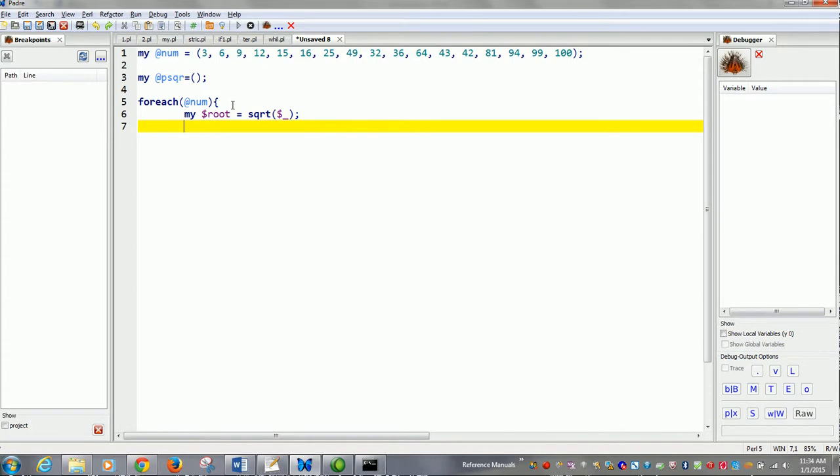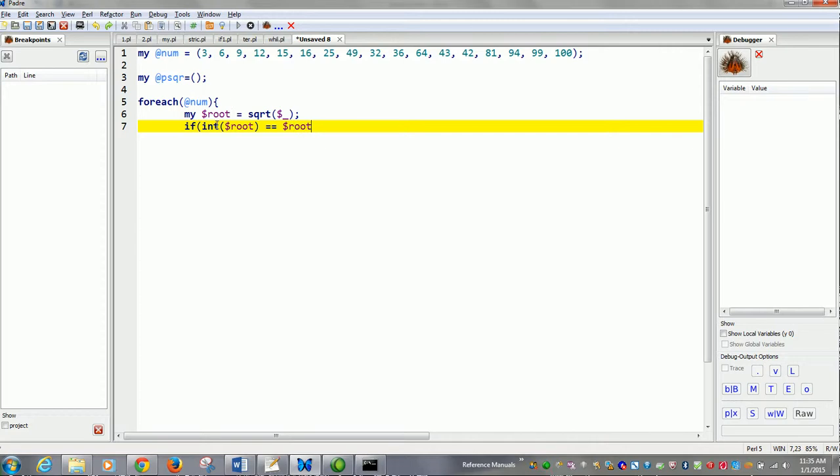Then you compare: if the integer value of $root is equal to $root.